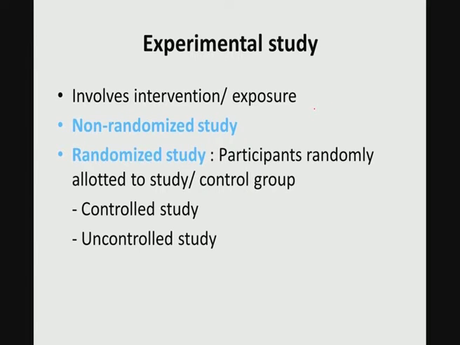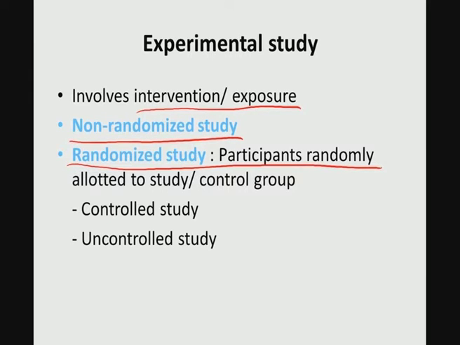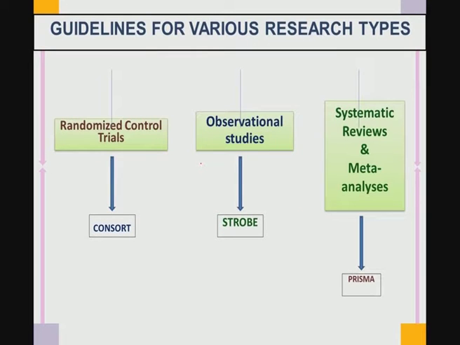As I said in the last slide, an experimental study essentially involves intervention or exposure, and it is non-randomized, and in the case of a randomized study, participants are randomly allotted to a study cohort group, and it can be controlled or uncontrolled, but I will draw your attention to the controlled study.